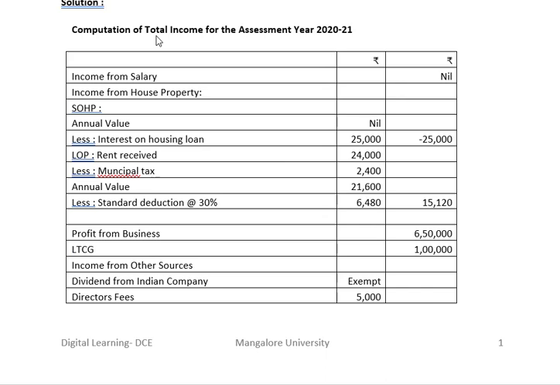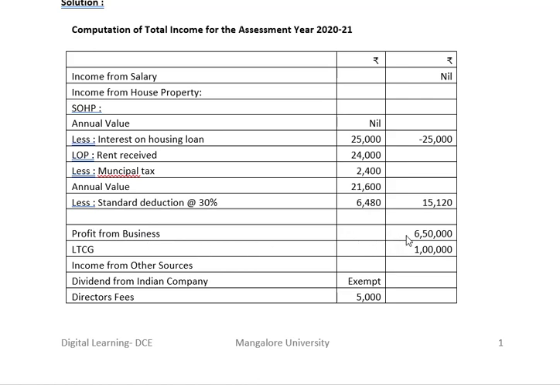Now let us see the computation of total income for the assessment year 2021. Income from salaries nil. House property. Self-occupied house, there was interest on housing loan, so 25,000 is the loss from self-occupied housing property. Regarding the let out house property, rent received is 24,000, municipal tax paid is 2,400, so the annual value is 21,600, 30% on annual value, which is the standard deduction, which comes to 6,480. So the income from let out properties 51,120.